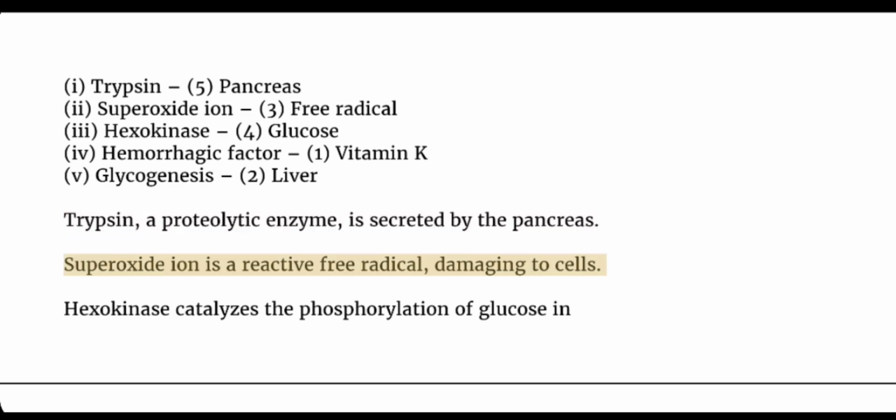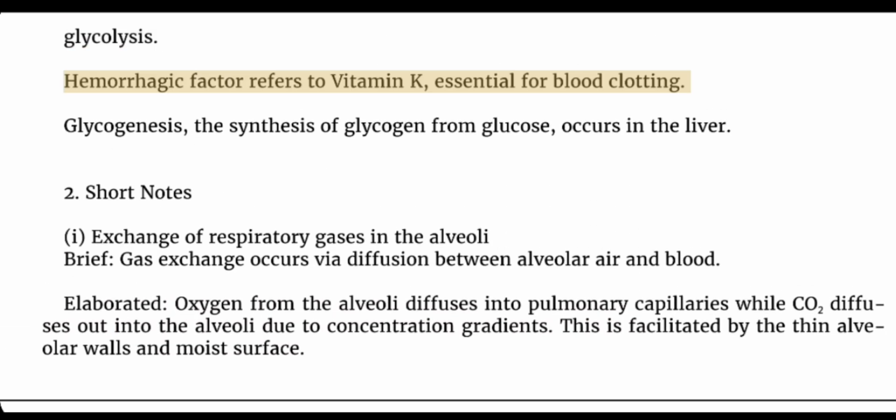Trypsin, a proteolytic enzyme, is secreted by the pancreas. Superoxide ion is a reactive free radical, damaging to cells. Hexokinase catalyzes the phosphorylation of glucose in glycolysis. Hemorrhagic factor refers to vitamin K, essential for blood clotting. Glycogenesis, the synthesis of glycogen from glucose, occurs in the liver.